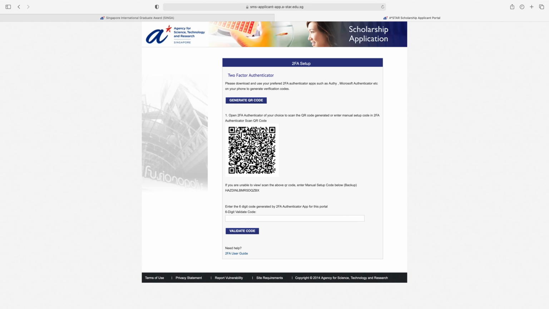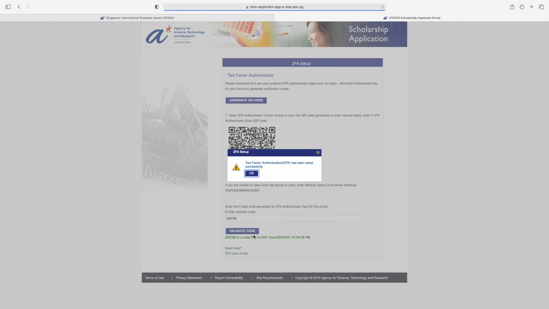So after scanning, you will receive the 6-digit code on your mobile screen. So enter the 6-digit code here. Click here validate code. So 2-factor authentication has been set up successfully.